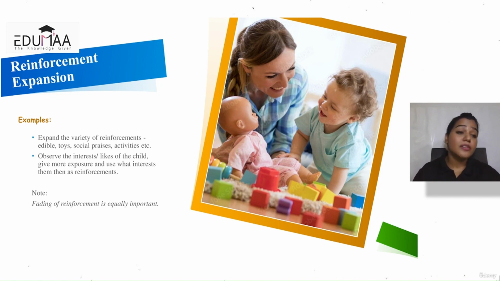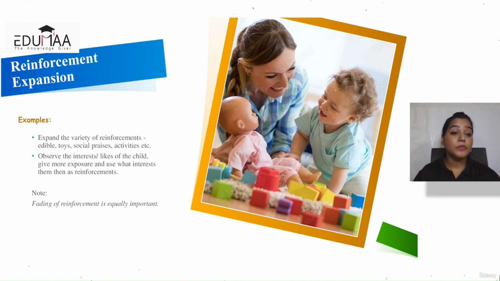You cannot, for example, just use chips or snacks, edibles, all the time to increase a specific behavior, to help them learn new skills. They like only specific toys, but we want them to enjoy other toys as well, and the way to play with them. So we need to expand on those things.